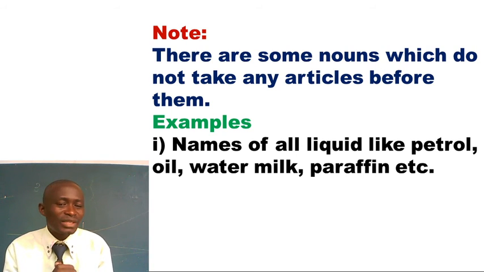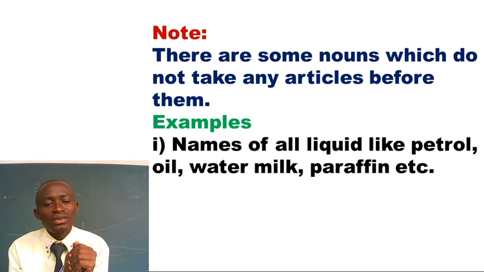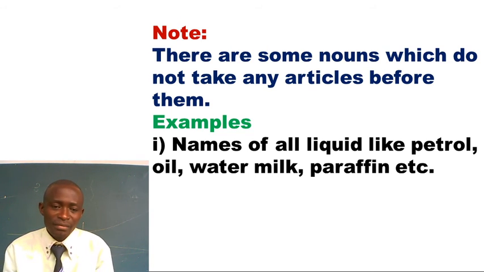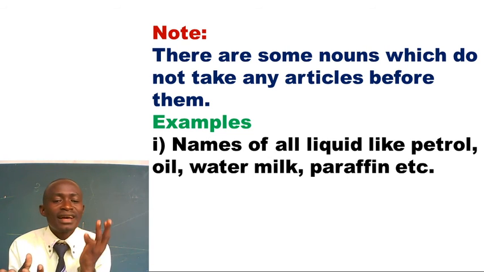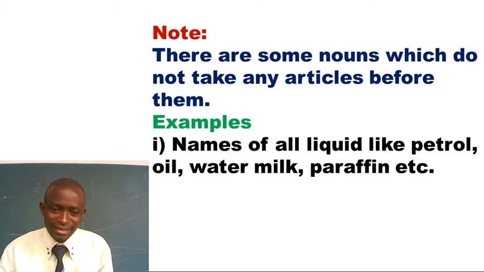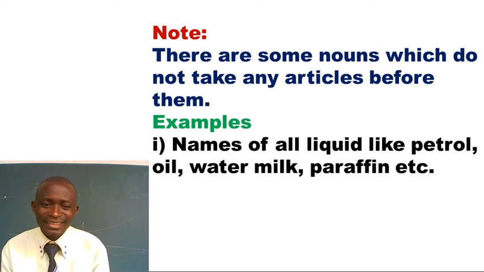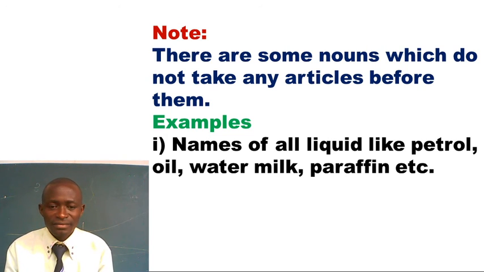So they don't take articles. Instead of taking articles, they again take the word some. I need some water. I need an apple. Apple is a countable noun, so it takes an article. What about water? Can I say I need a water? No. I need some water. So it doesn't take any article.